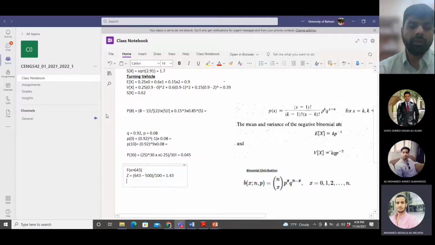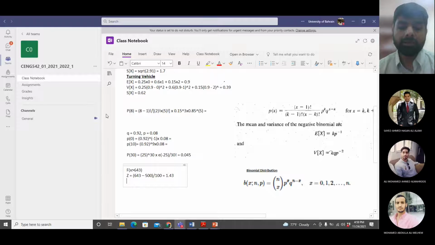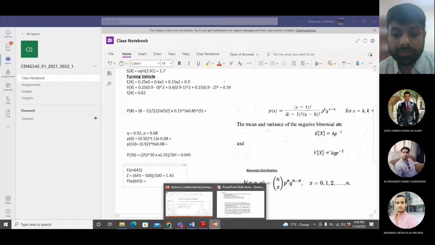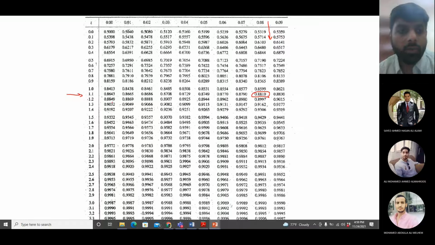1.43. Now from the table, I can get the probability for x less than or equal to 643. So keep it in mind, the table gives you the probability for less than or equal to 643. So I'll go to the z table. 1.43.